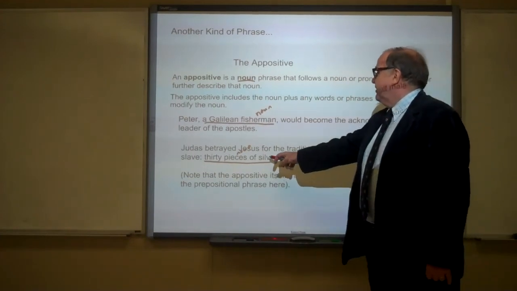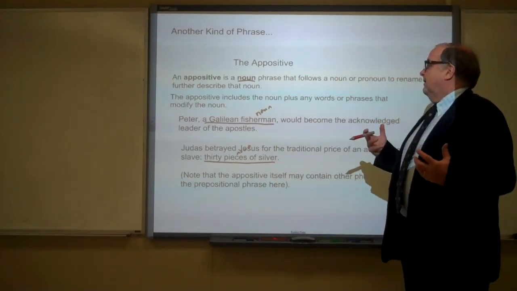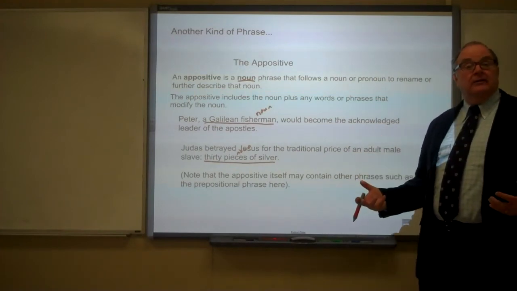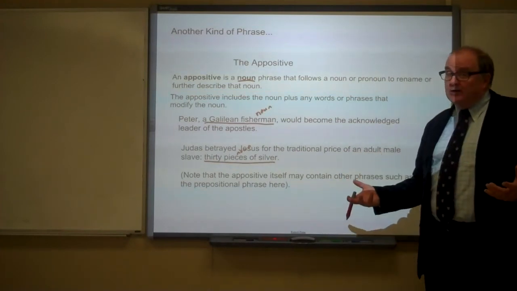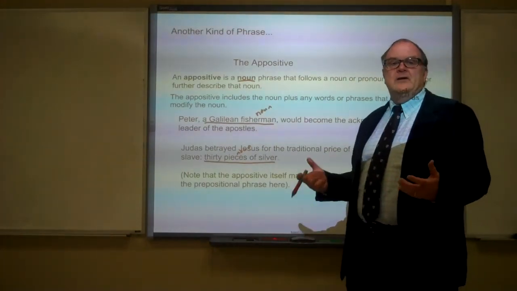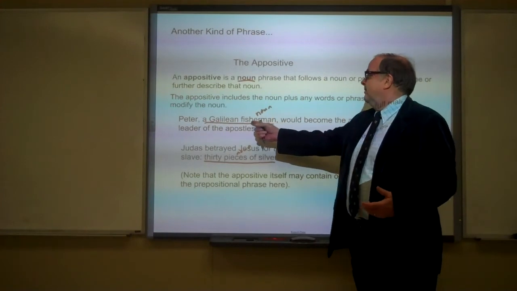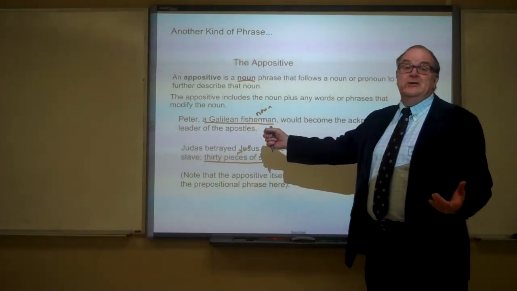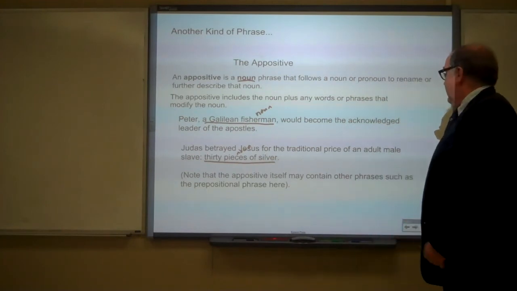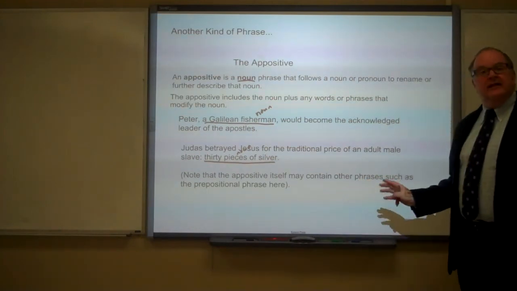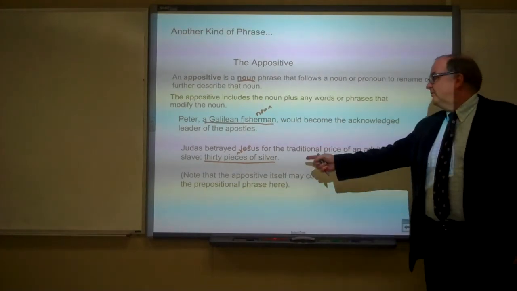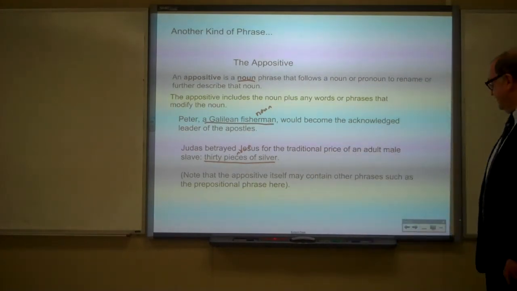And of course "30 pieces of silver" renames or further amplifies the price. But it is a noun phrase. It answers the question what. Remember, nouns always answer the question what or who. So this one, "a Galilean fisherman," answers the question who. This one answers the question what. And note that the appositive may contain other phrases, such as the prepositional phrase in this sentence.